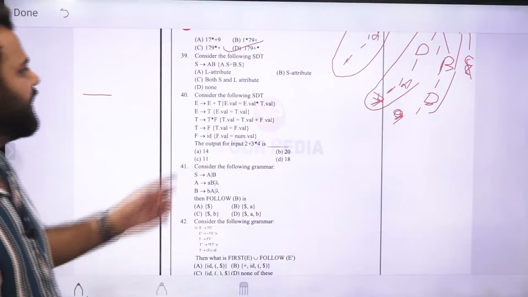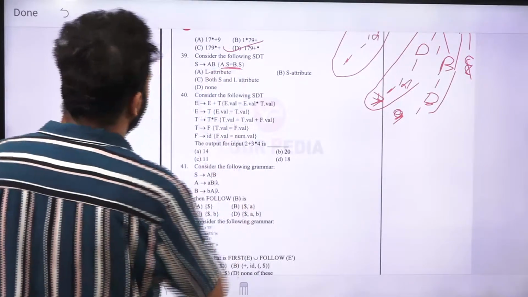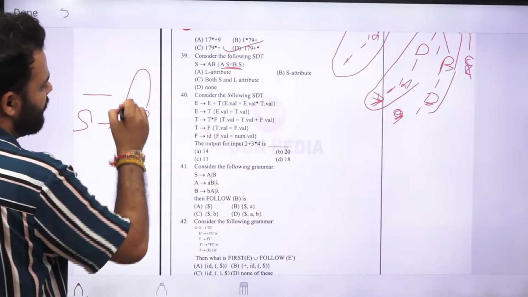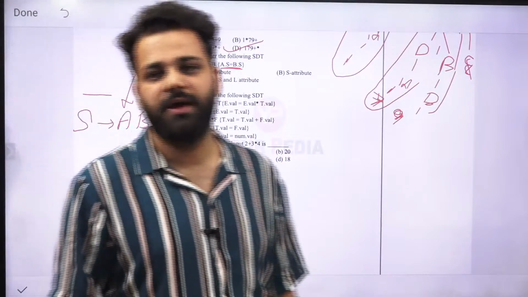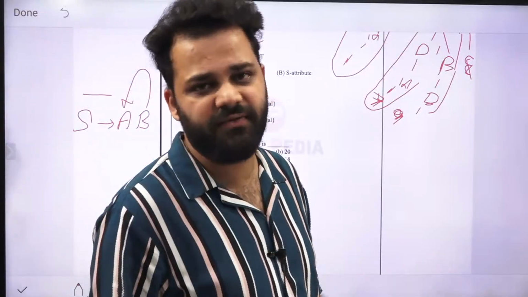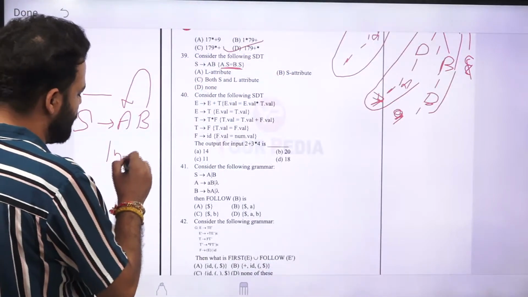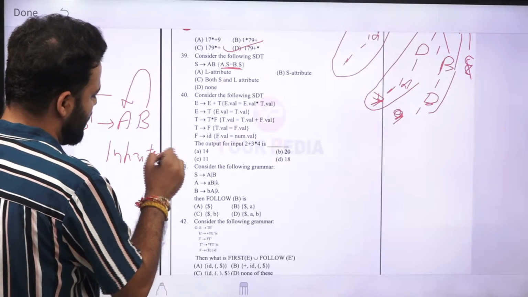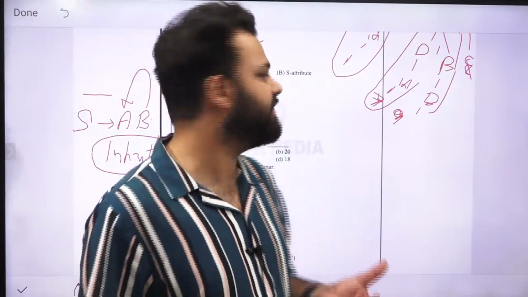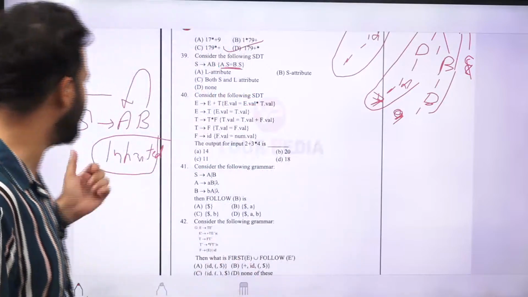Next is, consider the following SGT. S is equal to AB, and A is taking value from B. Now whenever A is taking value from B, this is taking value from its neighbor, or you can say its sibling. And whenever any attribute takes the value from its sibling, it is called an inherited attribute. If it is inherited, it is not synthesized.